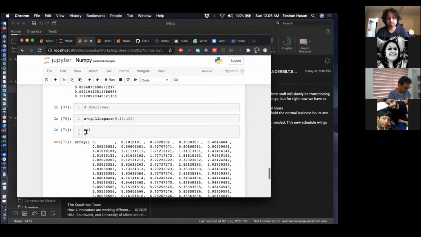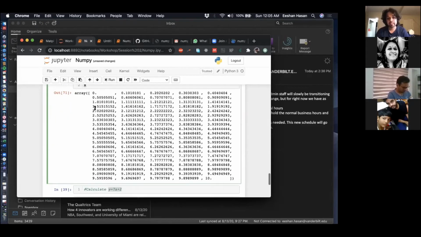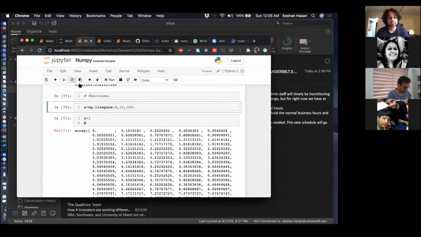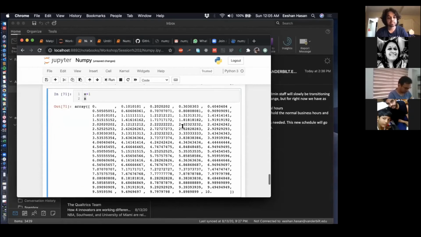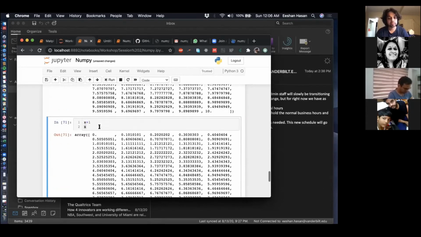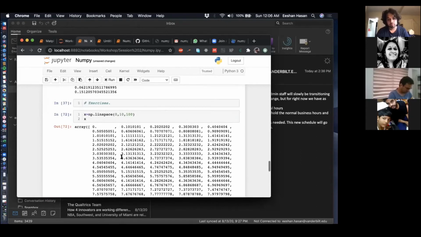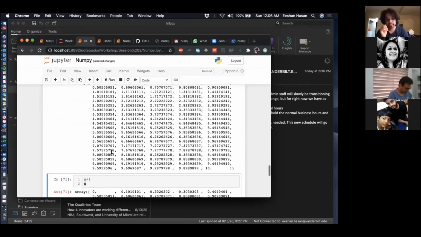So I did x plus 1 and then I put x once again, and my original x was 0, 0.1, and it's still 0 and 0.1. So instead of remembering too much, it's best to keep verifying because it's not very consistent across the language.